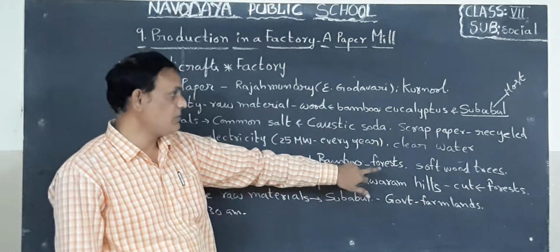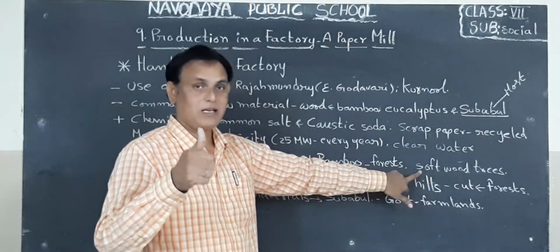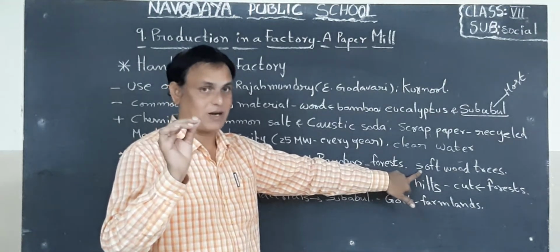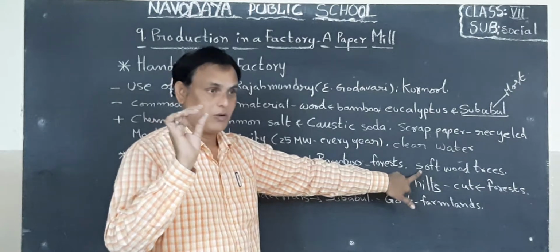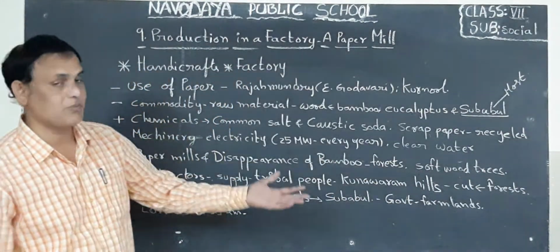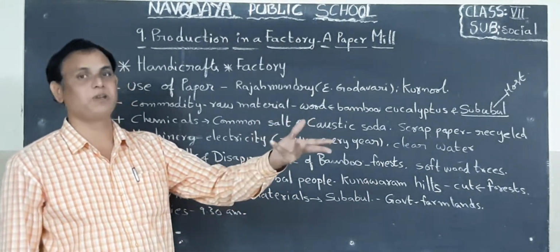Okay children, why? Because this is very soft wood. Bamboo tree, subabul tree, eucalyptus tree, this wood is very soft. So soft wood is suitable for making paper. But after some years what happened? The bamboo trees disappeared.